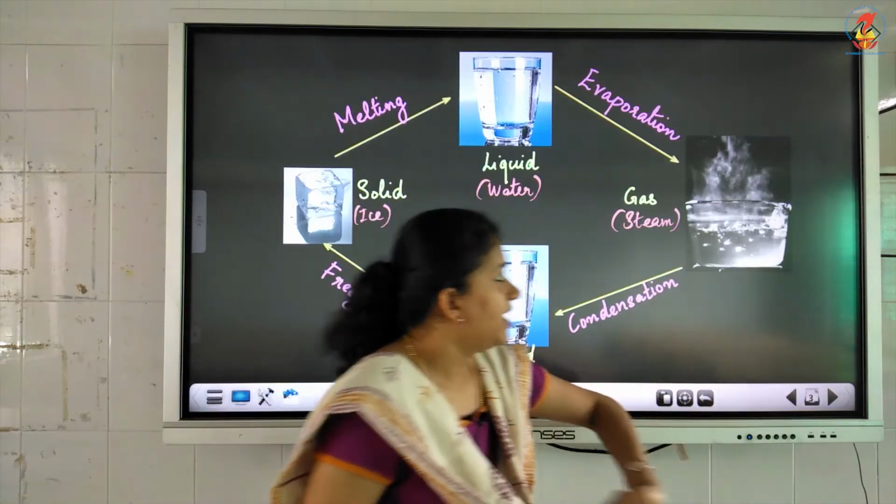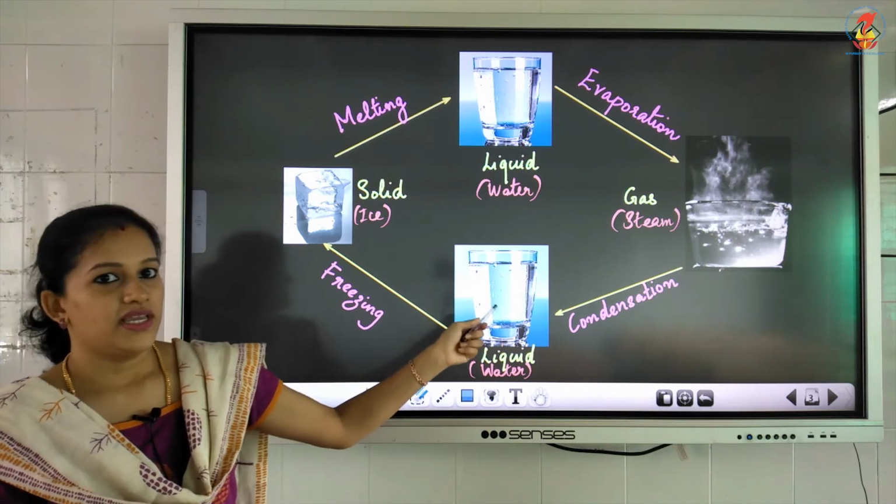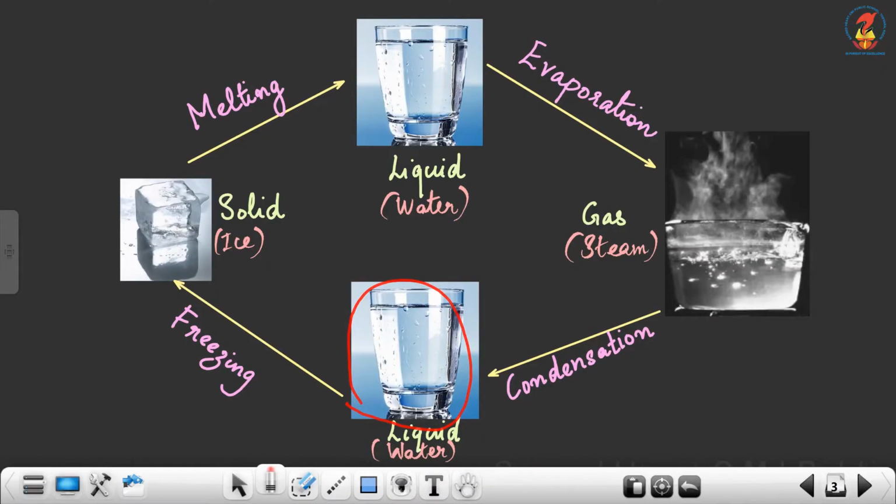So children, I have given you the picture here. All of you look at this picture. Here I have given the picture of a glass of water. So in what form is water present? The water is in the liquid form, isn't it? So when you freeze this water, it is turning into ice, isn't it? Ice is a solid. Ice is in the solid form.